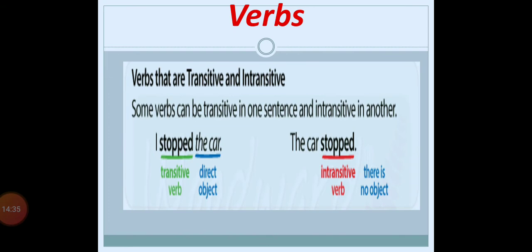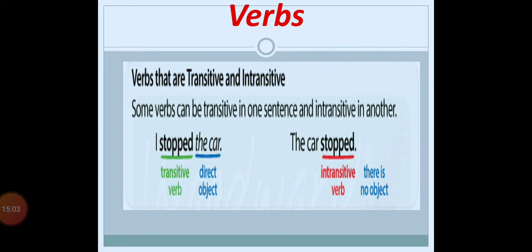See, there are verbs that are transitive and intransitive also. In some cases, it might happen that you can use the same verb as a transitive verb and also as an intransitive verb, right? But you can recognize it by the meaning of the sentence, the action of the verb, or according to the object. See the example here.